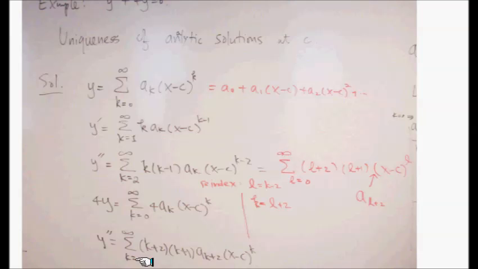Right. Now, the quickest way to make yourself believe these two things are the same, and therefore y double prime can be written like this, is to list them down. When L equals 0, you write the first term down, and when k equals 0, you write the first term down, and make sure these two things are the same. When L equals 1 and k equals 1, that term is exactly the same, right?